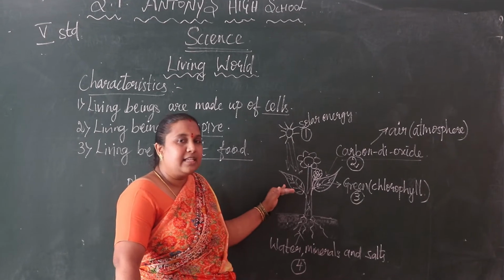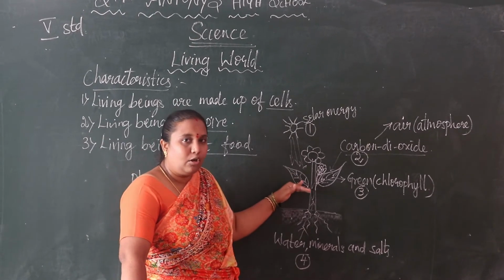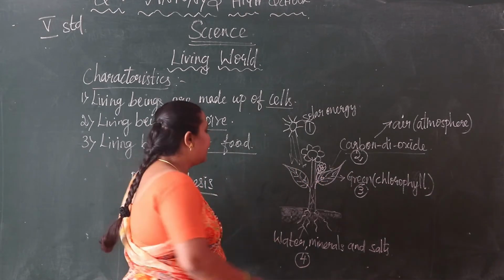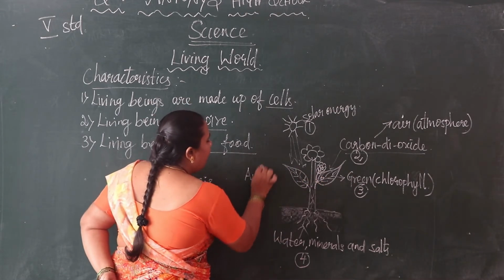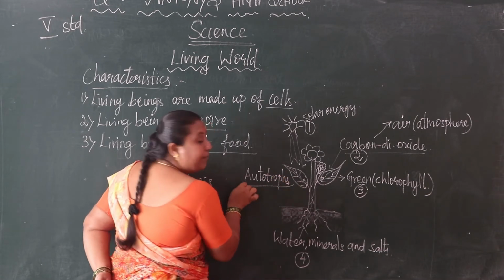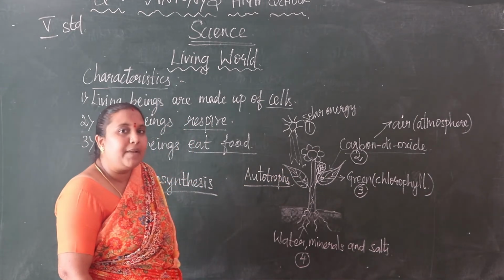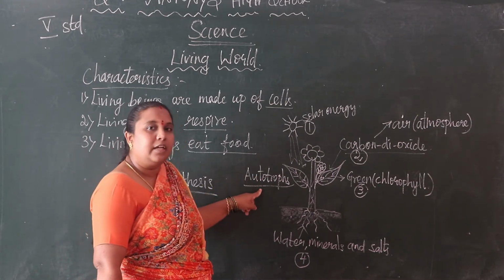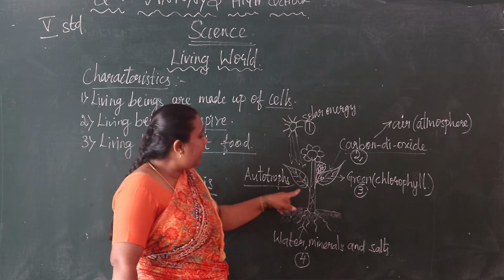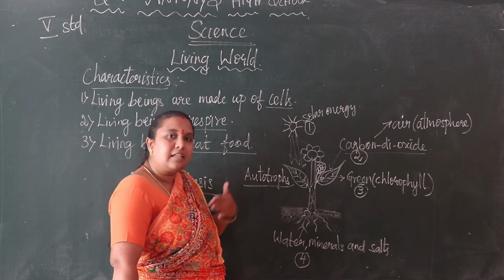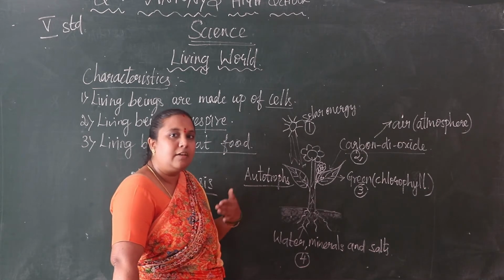For that we can say plants are autotrophs. So what is the name for plants that prepare their own food? Autotrophs. We can say the plants are autotrophs. Auto means self.